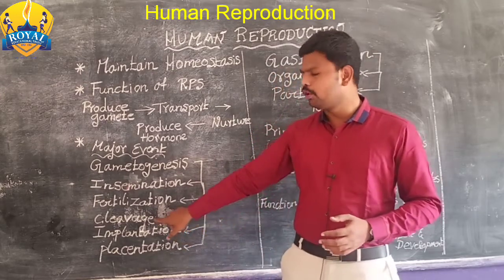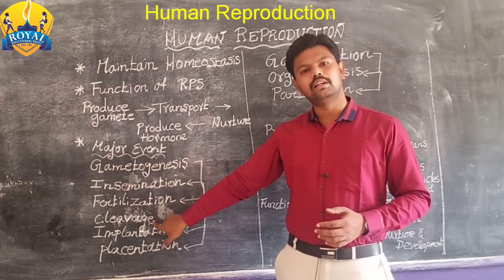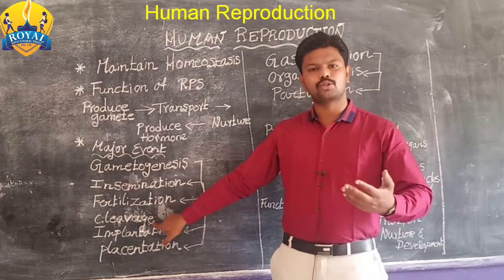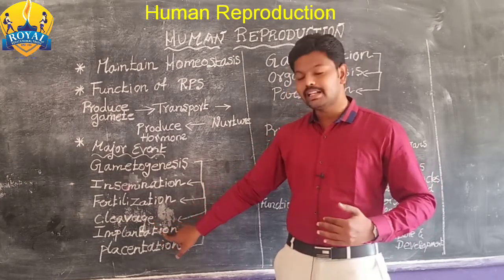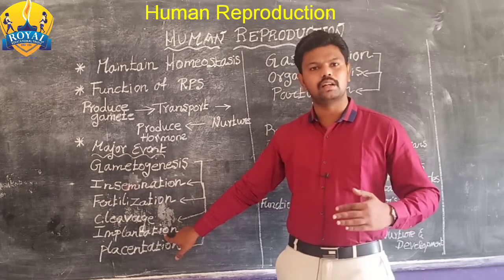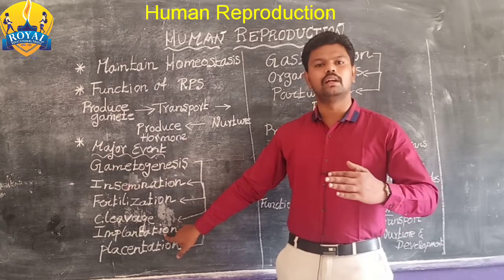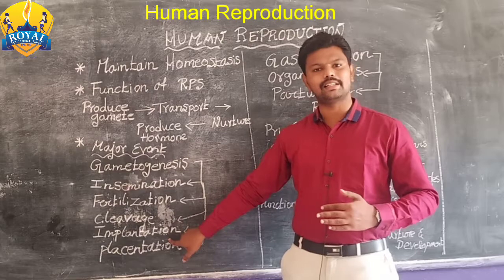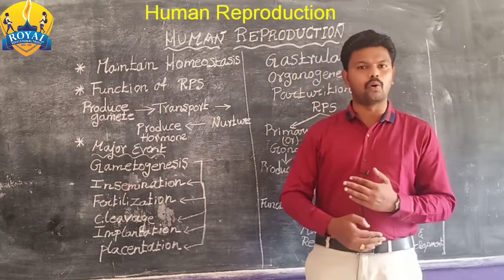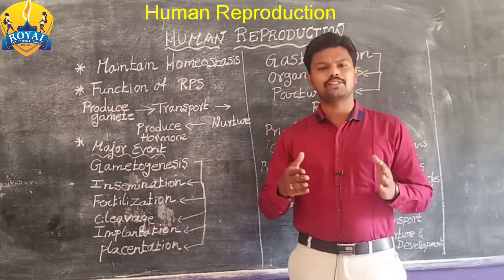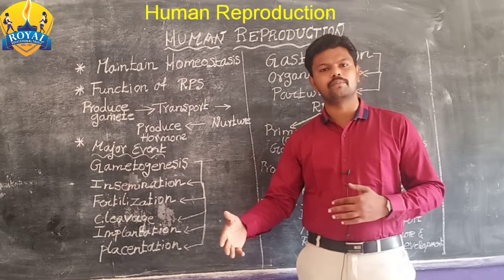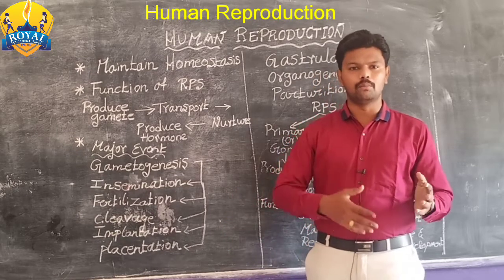So from the fallopian tube, the blastocyst is transferred into the uterus. It is attached to the uterine wall. Then the blastocyst develops into the gastrula and morula.